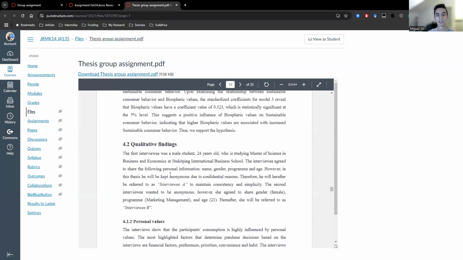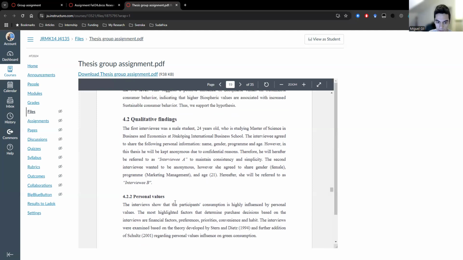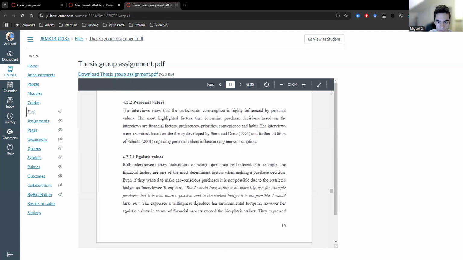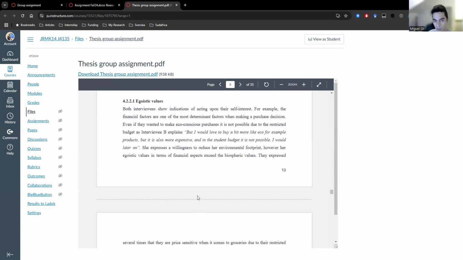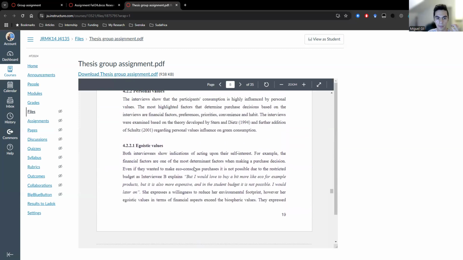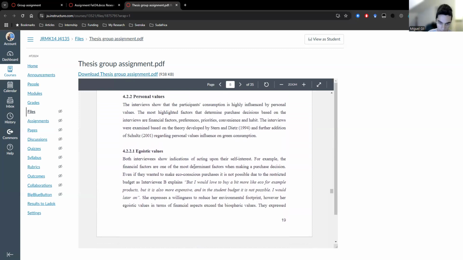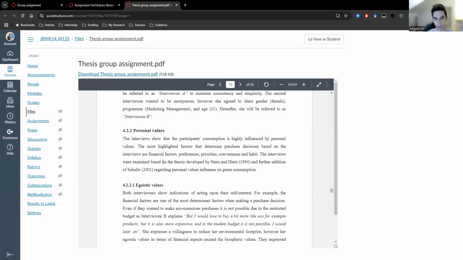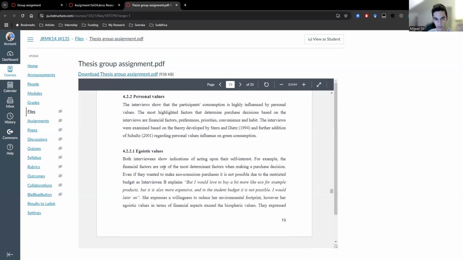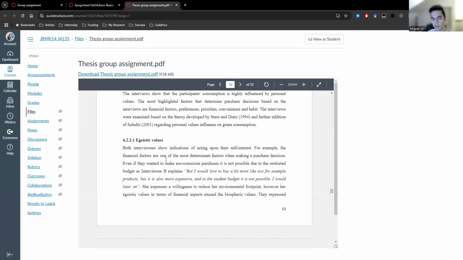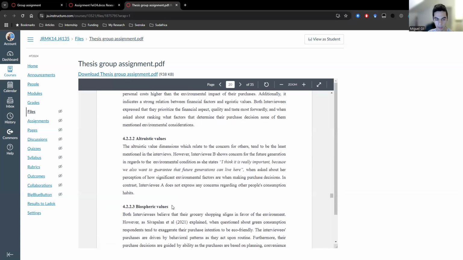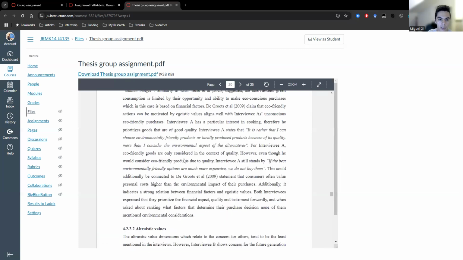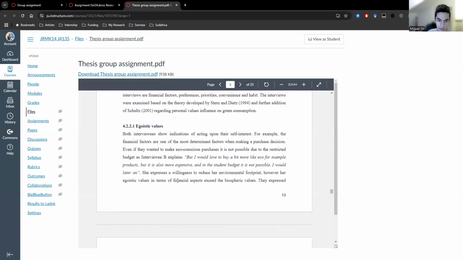So it's a bit complex, but the main idea of the qualitative findings is that you discuss what you found from the interviews. And to do that, one approach is as it is in here, that maybe you discuss the aggregates, the aggregate level or the themes that you found, and discuss them kind of one by one. Like, for example, I think for them, they discussed the personal values as a big topic, and then they had the smaller themes as these egoistic values, the biospheric values, altruistic values. So then they had the big topic, personal values, and then the smaller topics.